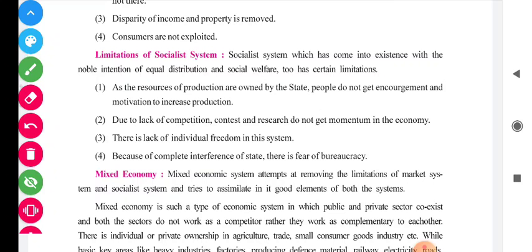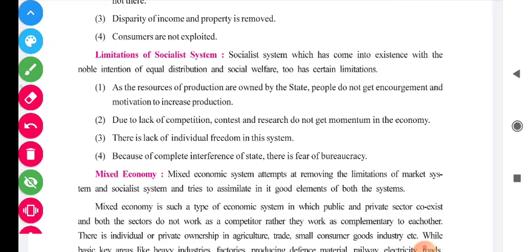Second, due to lack of competition, contest and research do not get momentum in the economy. There are fewer chances of research and development, so there is a lesser speed of economic development. Third, there is a lack of individual freedom in this system because the entire mechanism is controlled by the state. So there is a lack of individual freedom.